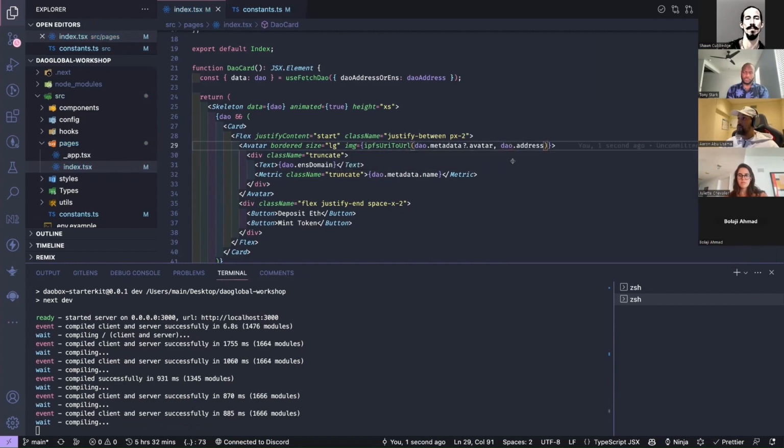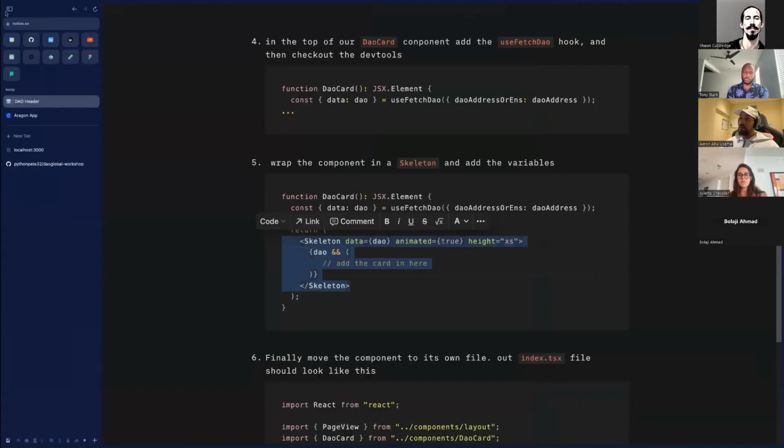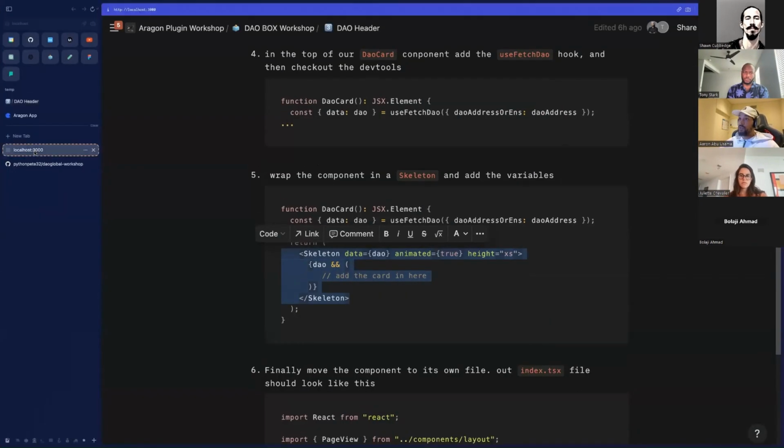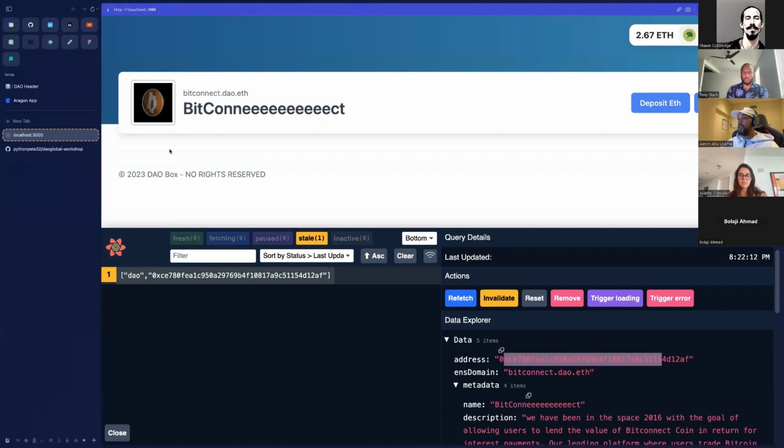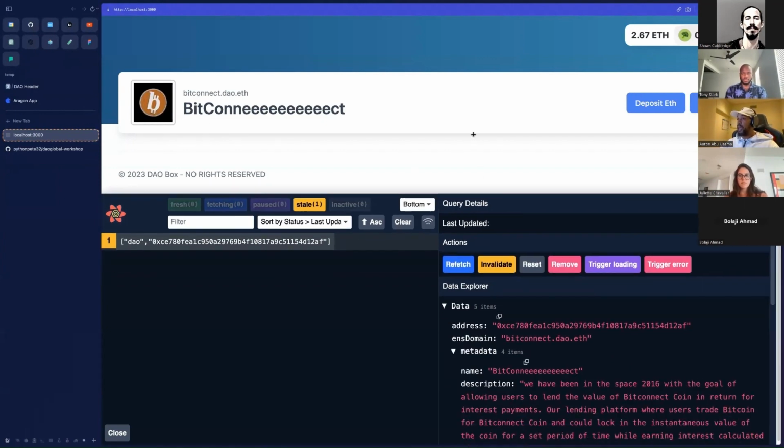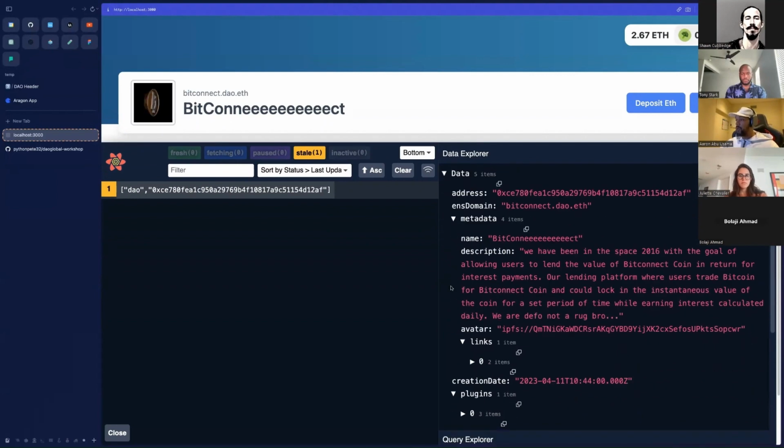DAO.address, it's just going to give you something else. So if we go back to our application now, we're actually getting all the stuff, right? We're getting our logo and all the things connected. Obviously, I've done this a million times, so we know where all the things are, but again, if you're just looking at the data, you can see all the different things you get here, right?